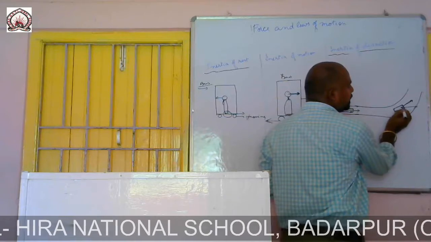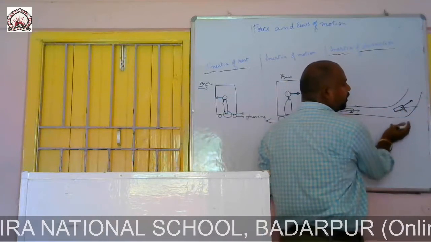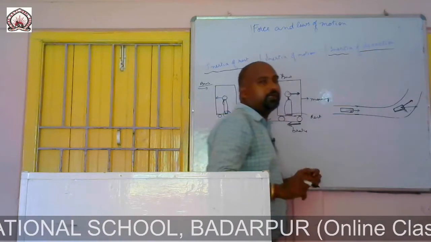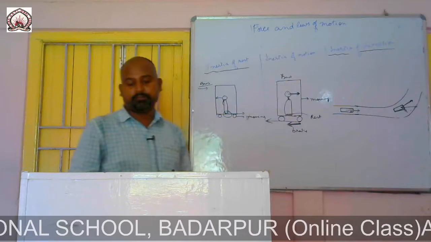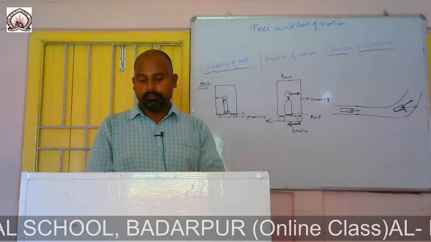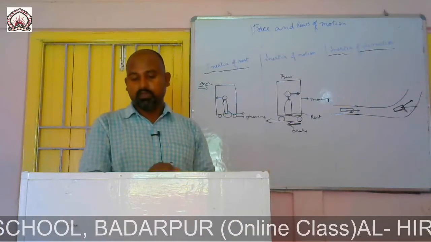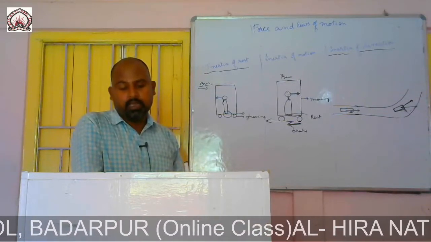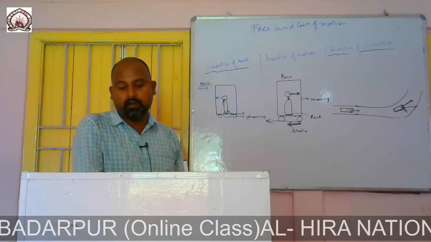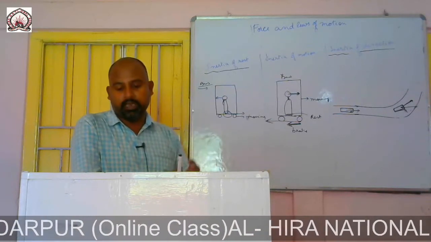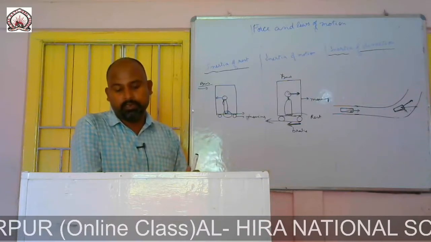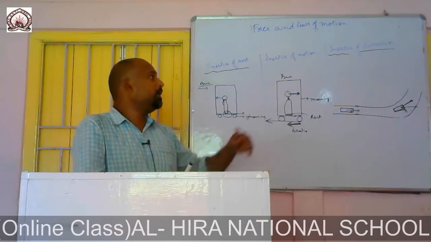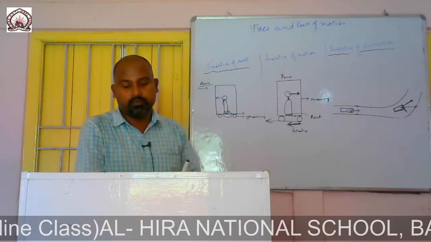The driver moves in this direction. Okay, it moves out. It experiences a jerk in this direction because it tends to remain in its initial direction. So we can see that when a motor car makes a sharp turn at a high speed, we tend to get thrown to one side. This can again be explained on the basis of the law of inertia, that is, inertia of direction.